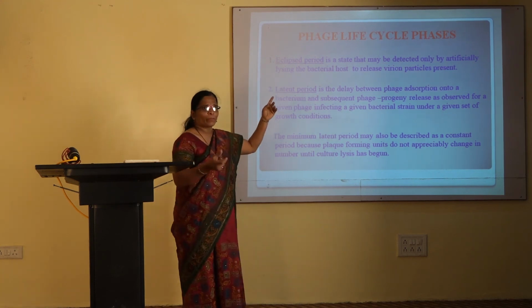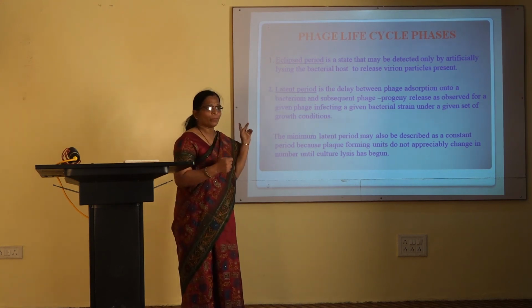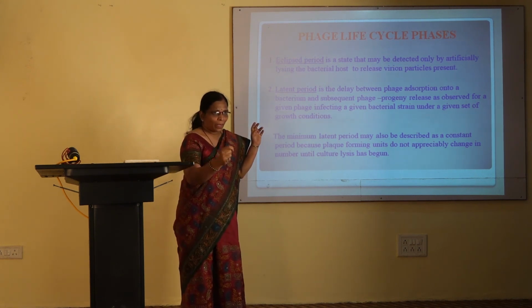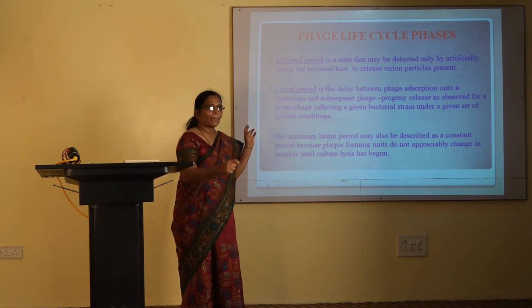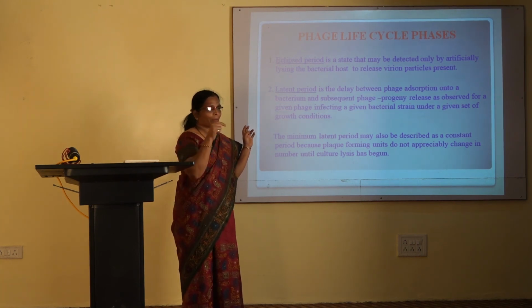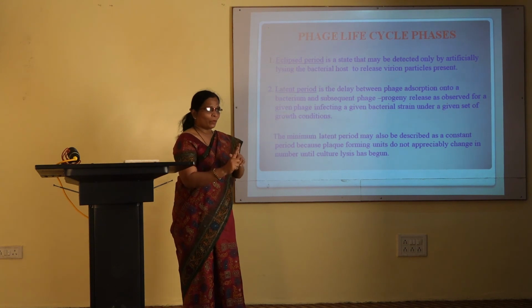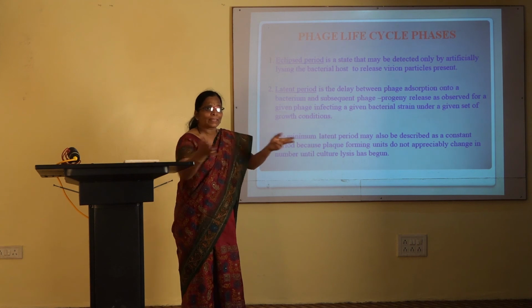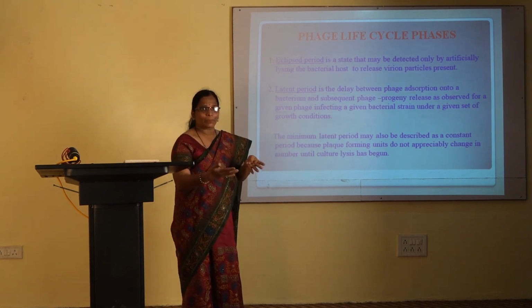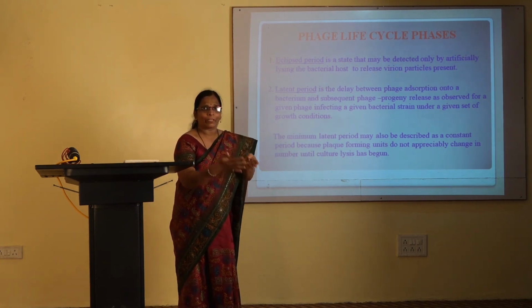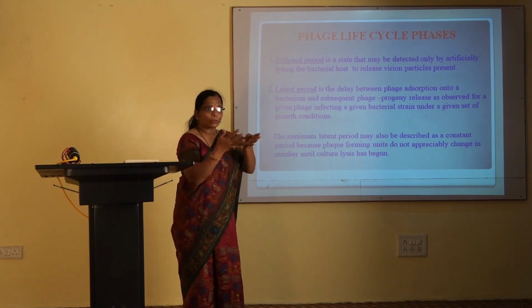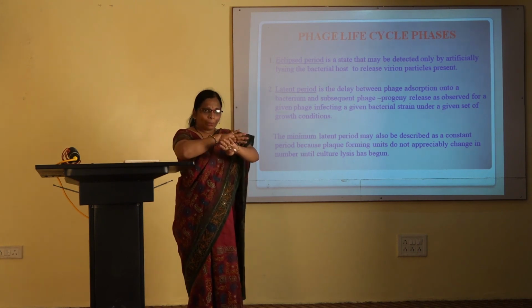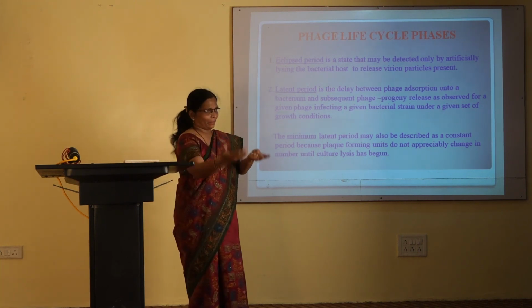This eclipse period, what kind of information will it give you? Eclipse period will give information about the development of the first phage particle in the host cell. So once the first phage particle is produced, it will not on its own lyse the host cell. There should be more than one phage particle. Almost 50 to 100 phage particles or 200 to 250 phage particles, when they are formed, only then are they able to break open the bacterial cell and come out.